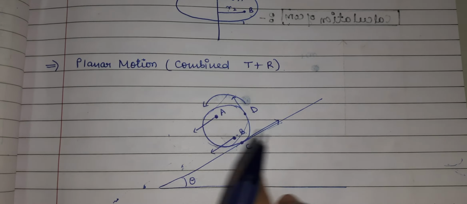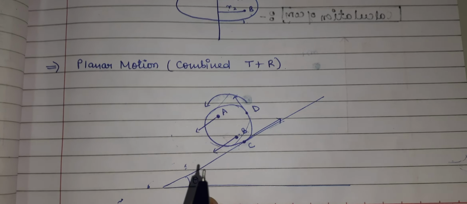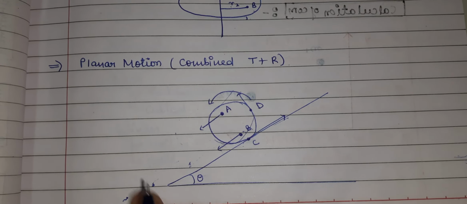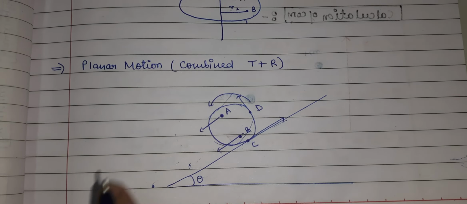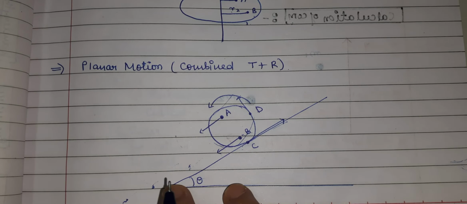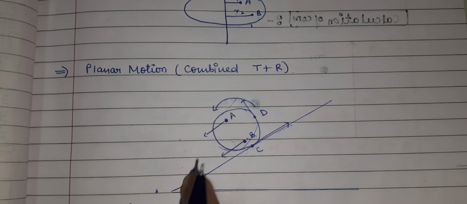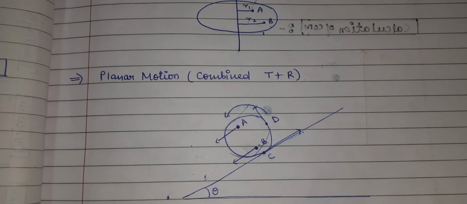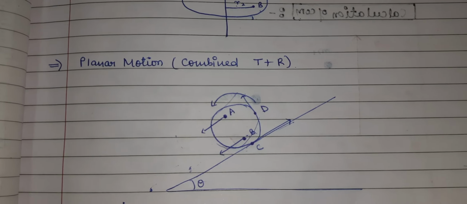So if we want a body to do a pure rotational motion, it should have a pivoted point, and if we want a body to do either translational or a combination, no pivoted point is required. This is all about the kinds of motion of a rigid body. In the next concept we will start the video from the concept of center of mass.